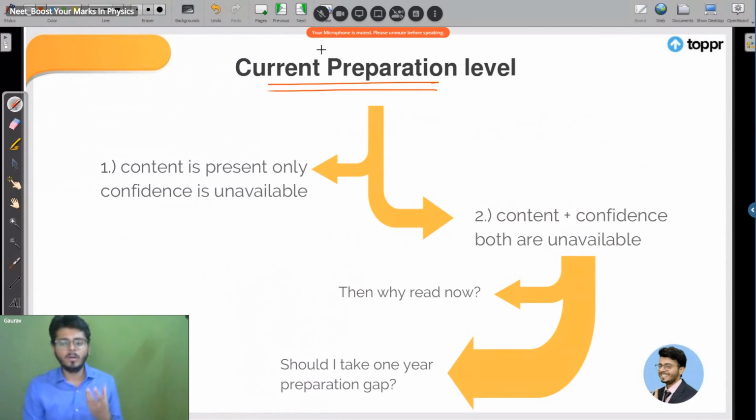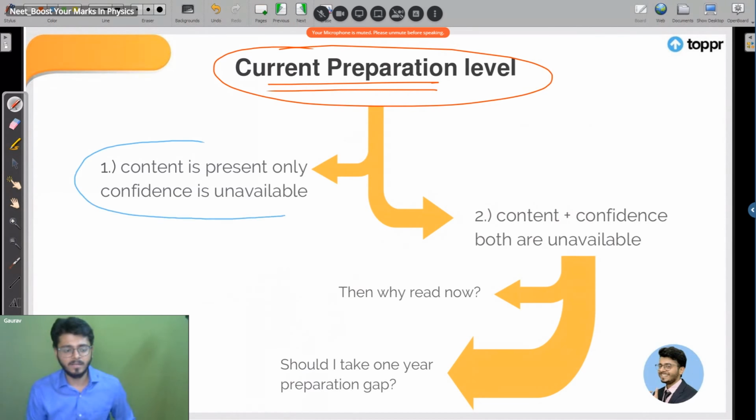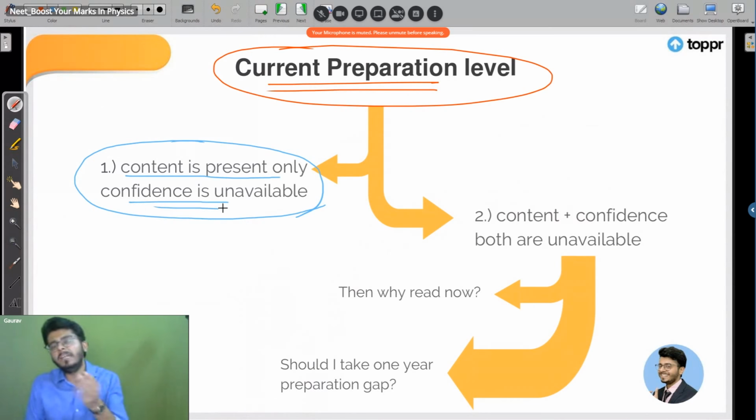Depending upon your current preparation level, we can divide all the kids into 2 different categories, right? Okay, Thampa. We can divide all the kids among 2 different categories. Hello, Night Warrior and everyone. Okay, so our first category will be for those kids who already know the content, but they do not feel confident, sir.